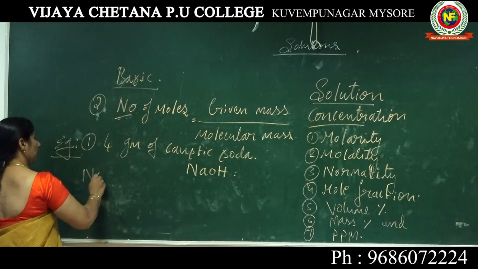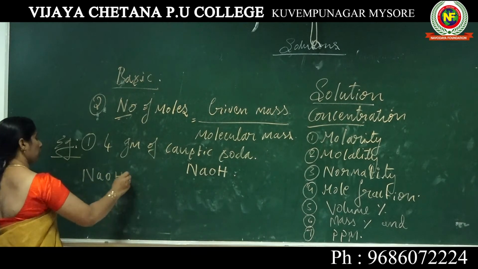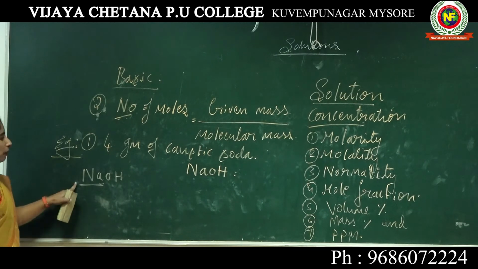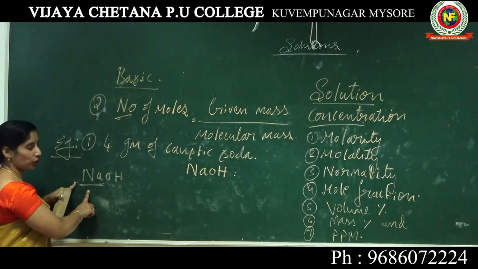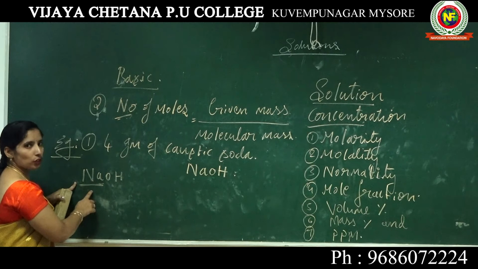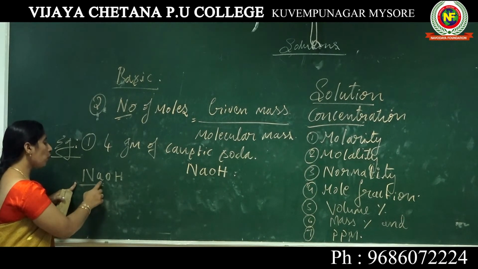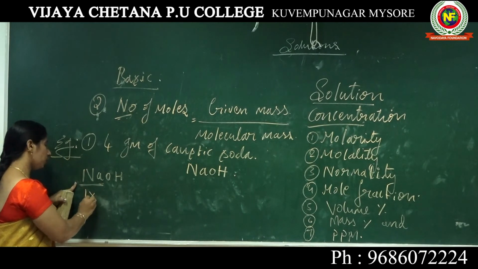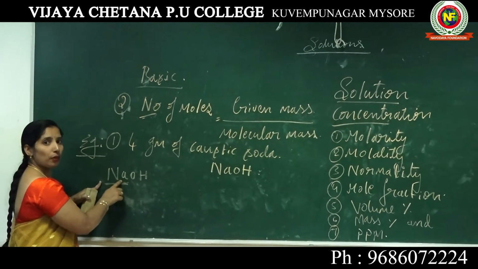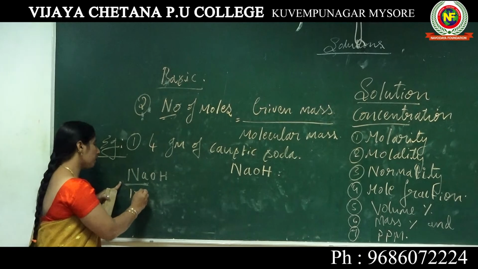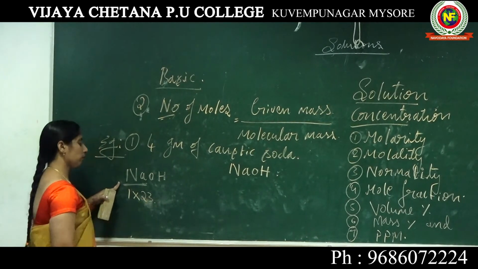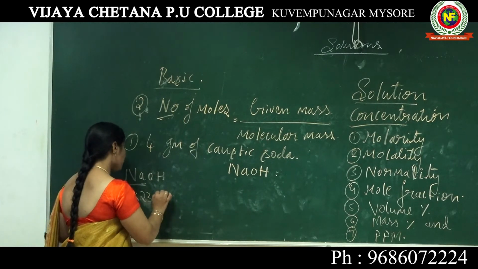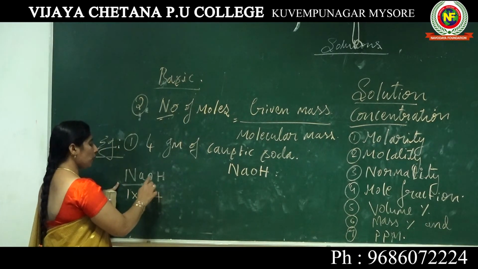Now we have to find the molecular mass of NaOH, this caustic soda. Na is the sodium. How many atoms of sodium are present here? 1, into the mass number of sodium, which is 23. Plus oxygen, how many?